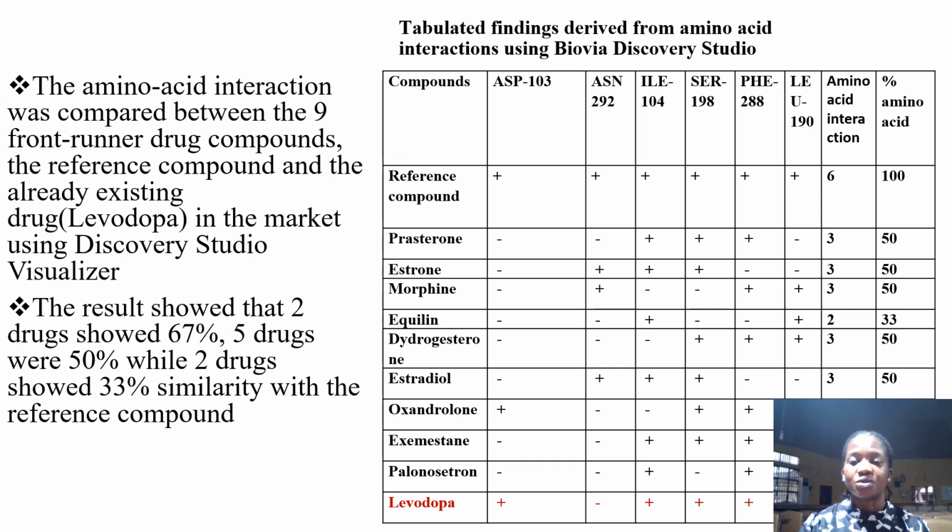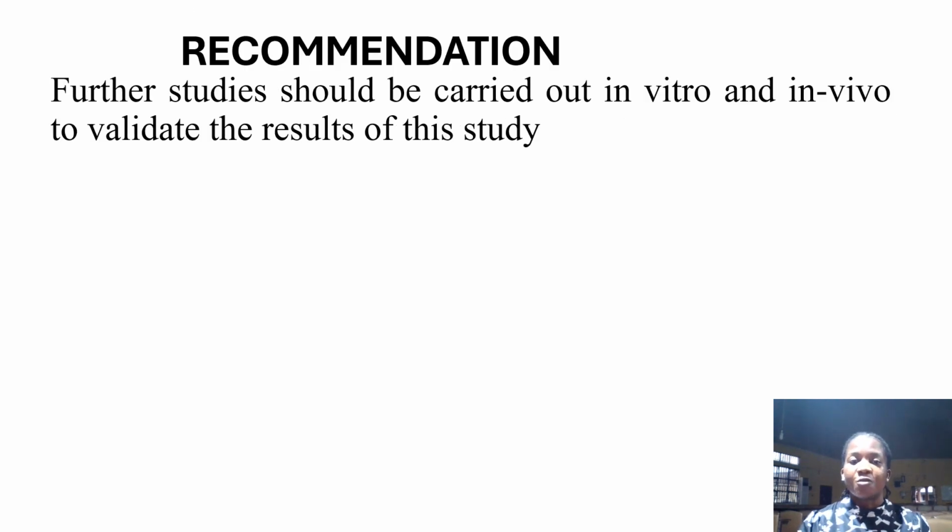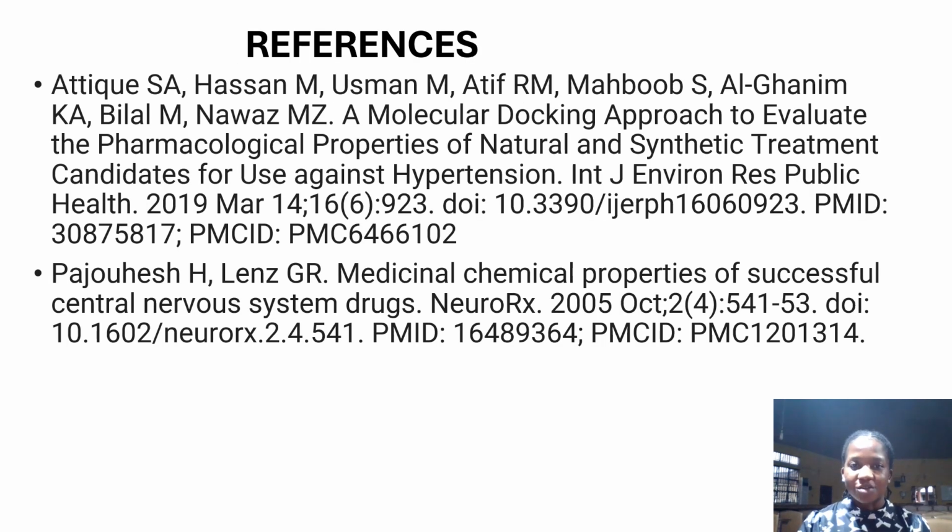From our results, we noticed that levodopa has a 67% amino acid interaction, the same as oxandrolone and hexamestane. In conclusion, oxandrolone and hexamestane are potential medications that can be used in treatment of Parkinson's disease. Further analysis should be done in vivo and in vitro to validate these results. These are my references. Thank you for listening.